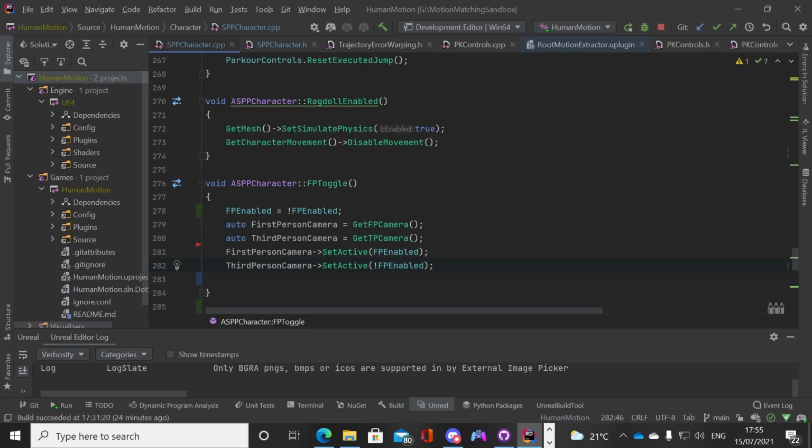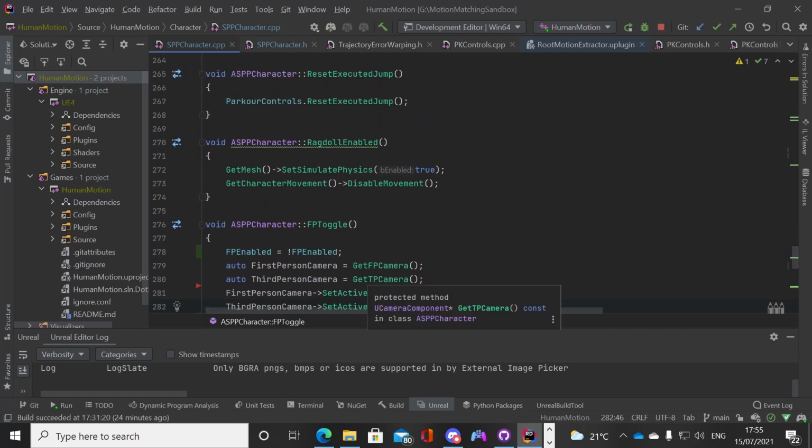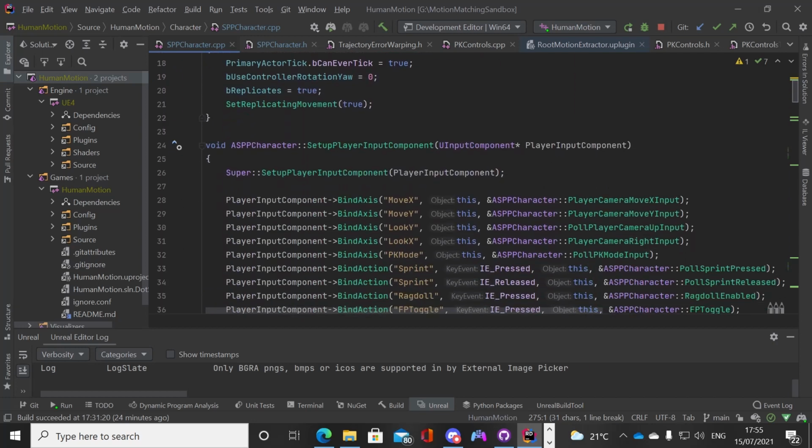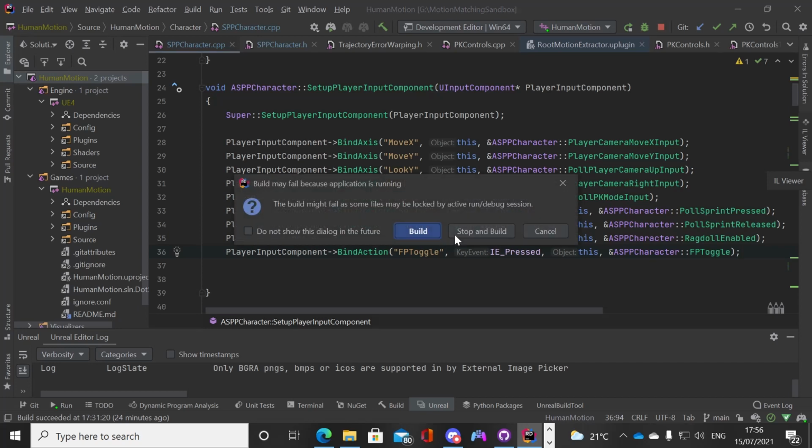Is that it? Is that all I need? I'm trying to think if I need more. No. Okay. No, seems like it. Yeah. That should work. So this F person toggle is called on the F person toggle press. Yeah, cool. Okay, that should work. They want to build, which is 12.9.